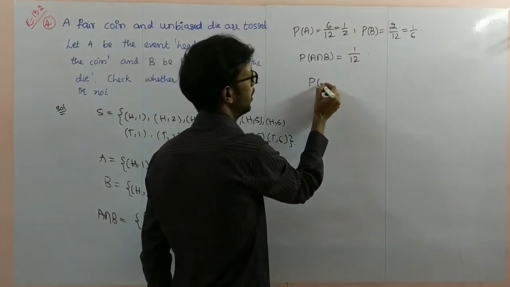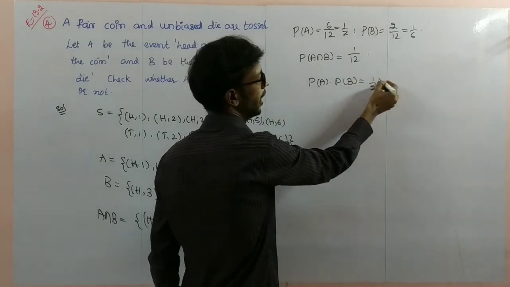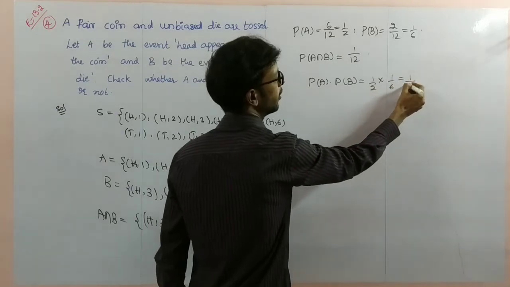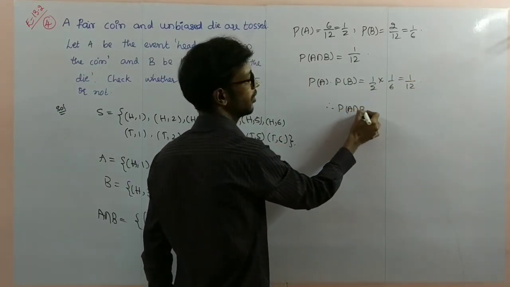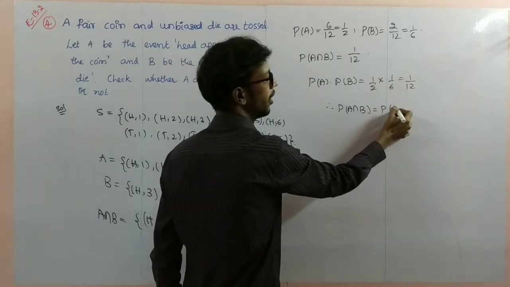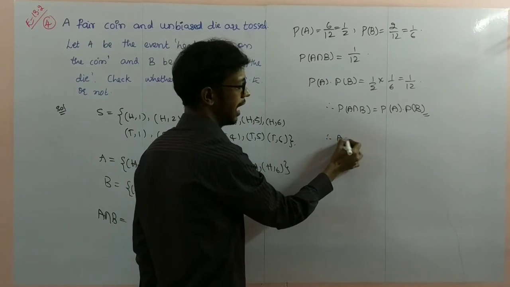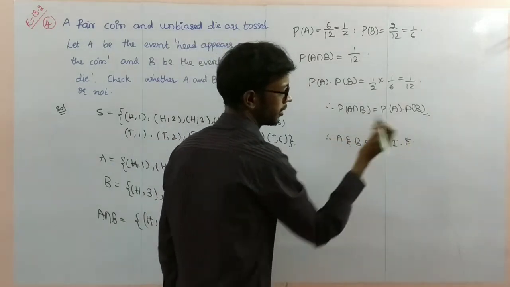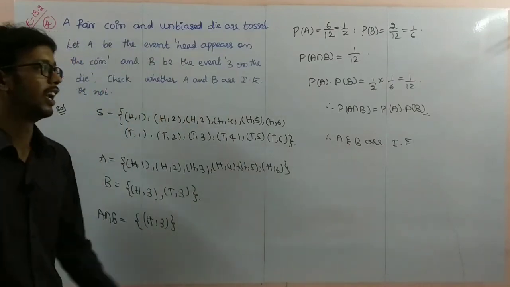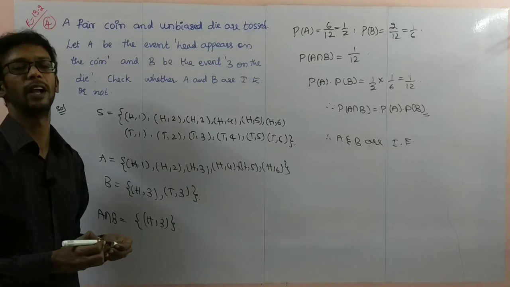Next, probability of A into probability of B: 1 by 2 into 1 by 6 is 1 by 12. Therefore, probability of A intersection B equals probability of A into probability of B. Therefore, A and B are independent events, the condition is satisfied.